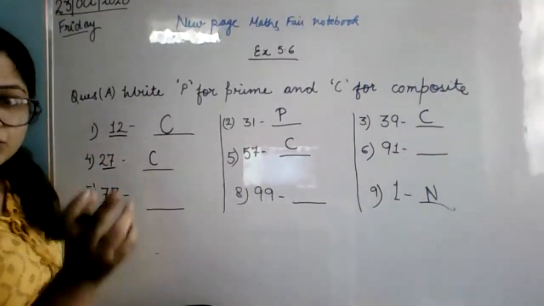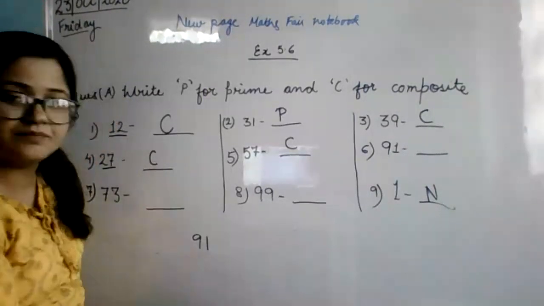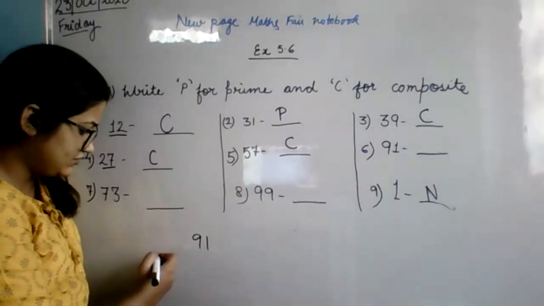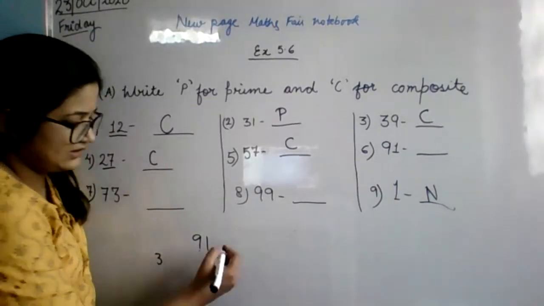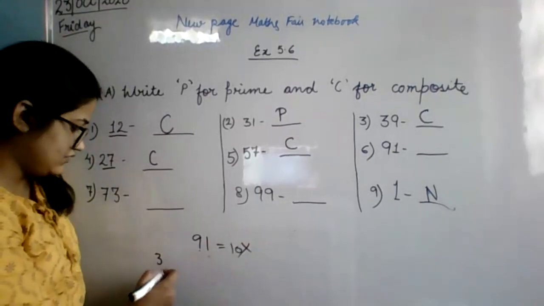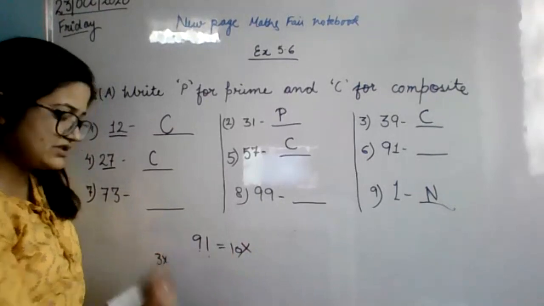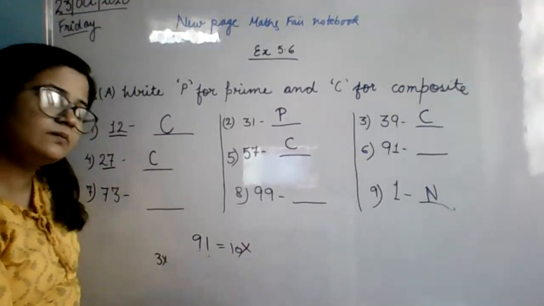91. Now see, most of you have done this one wrong. Let's check it by 2. It will not be divisible by 2. Let's check by 3. 9 plus 1 is 10. 10 is not coming in the table of 3. So 3 is not possible.